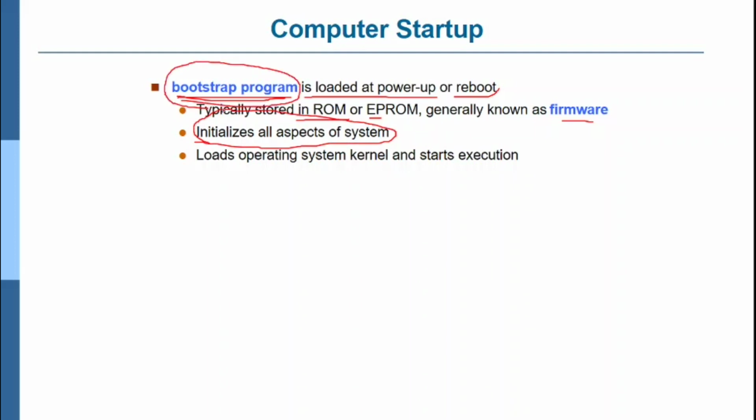So the bootstrap program initializes all the aspects, such as initializing the operating system and the clock of the system, and whatever is required to start up the operating system. All those aspects are stored in the bootstrap program. It loads the operating system kernel and starts execution.